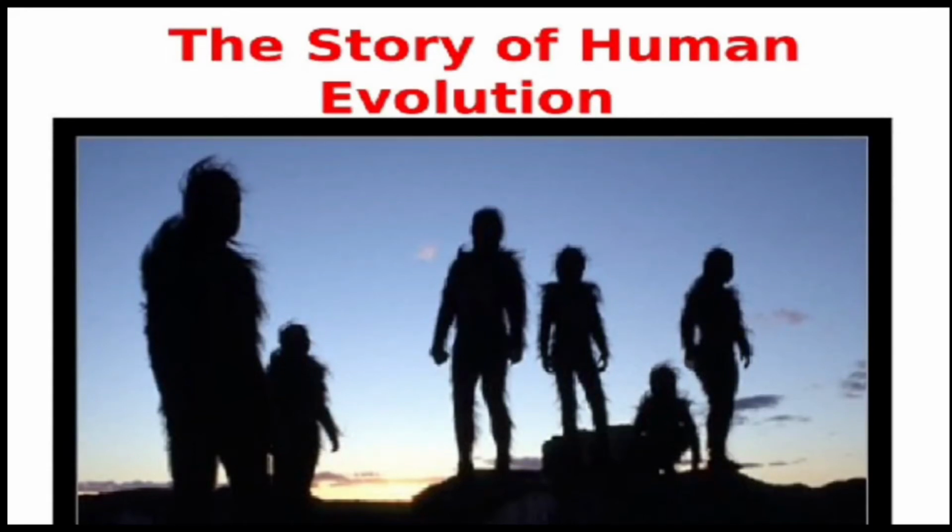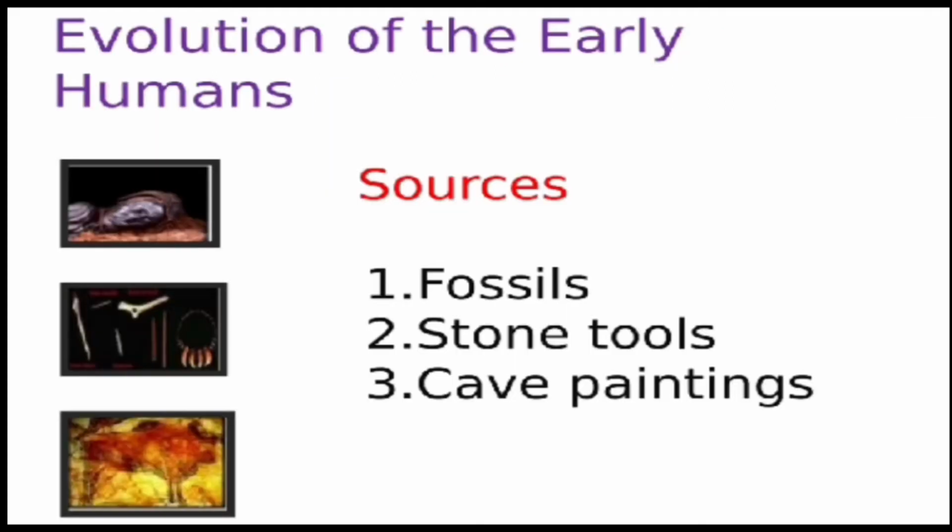Children, now we will study the story of human evolution, how human being has evolved from an ape. That will be discussed in this chapter. Now these are the sources upon which we have based our chapter. First is fossil, second is stone tool, third is cave painting. There are no other written sources available with the help of which we can reconstruct the history of early man.